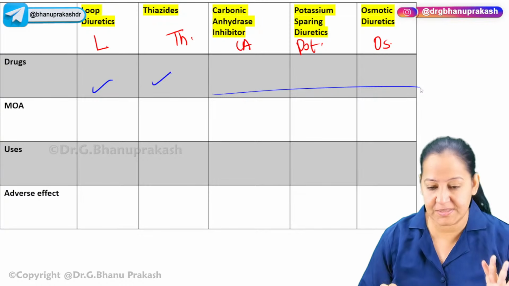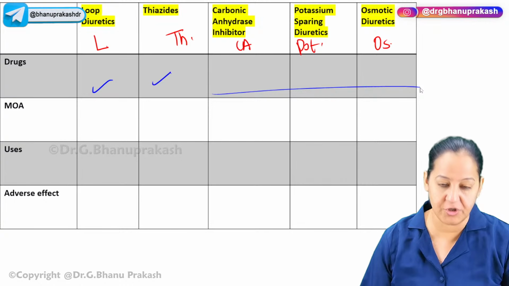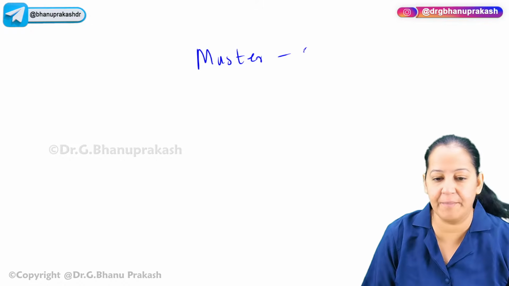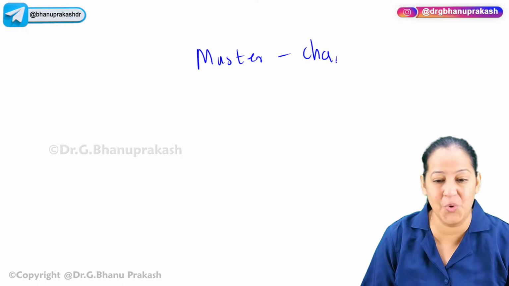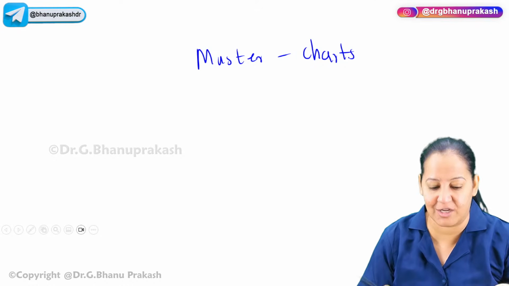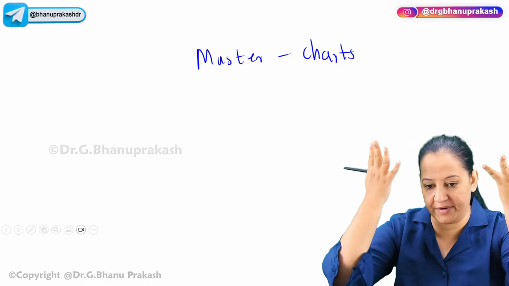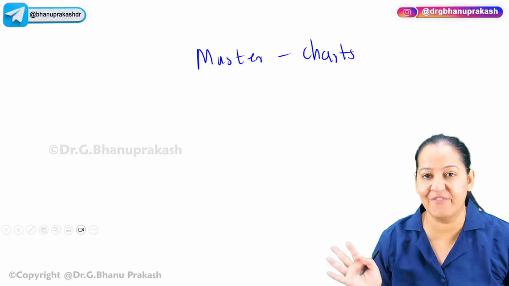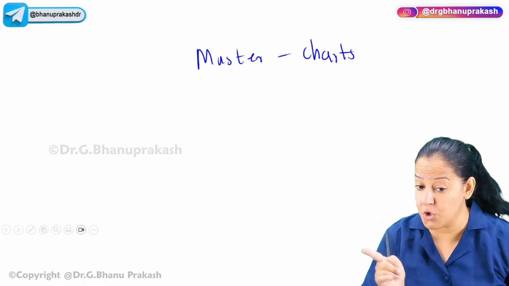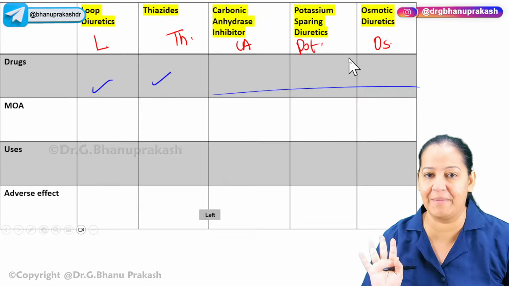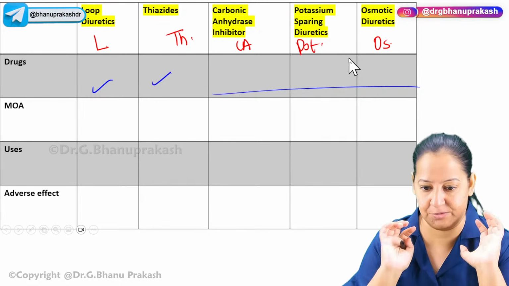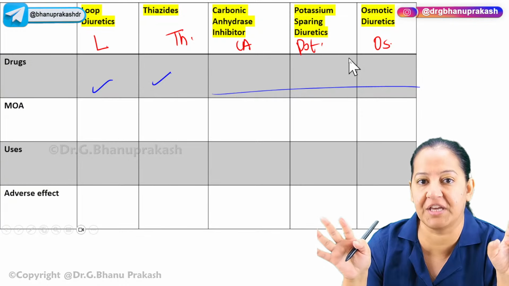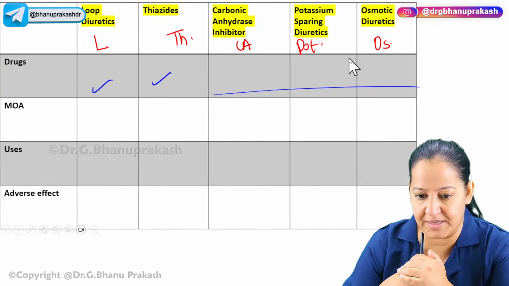But this is a way to study pharmacology. Entire pharmacology you can convert into master charts. I call them master charts. Don't read pharmacology page by page. No, you will forget. It's a volatile subject. You read, you understand, it evaporates, and you forget. So this is the process you follow. You will forget everything if you read pharmacology page by page. No, not at all. This is not a way to study pharmacology. You must study pharmacology in this way. I call them master charts for all the drugs in entire pharmacology. Chapter by chapter, convert them into master charts.